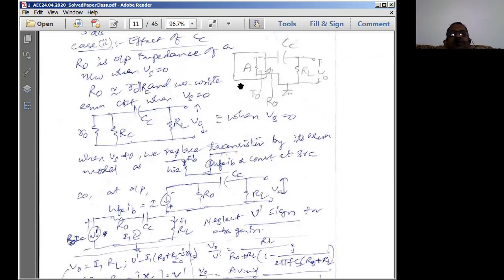Next, the effect of CC. What is the effect of CC? Let us look into it now. R0 is the output impedance of a network when the source voltage is equal to 0. So we intentionally make the source voltage 0 to find our output impedance, where this R0 becomes approximated to small r0 in parallel with RC. And we'll write the equivalent circuit as something like this.